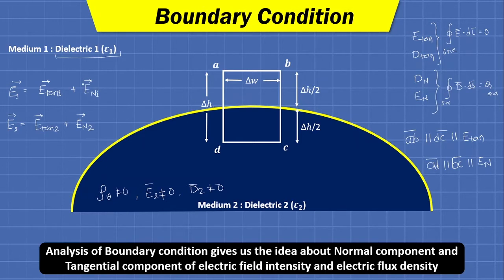Ultimately we will be determining the value of intensity in both the mediums, but for that we will first determine the tangential and normal components of both the intensities, and then we will vectorially sum them up to determine E1 bar and E2 bar.